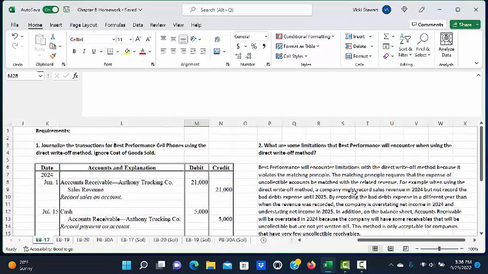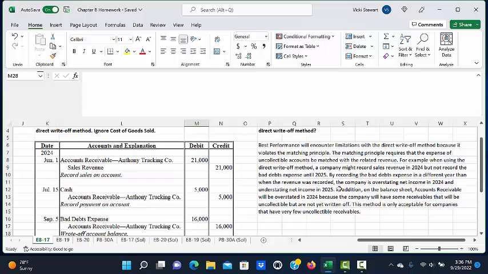In Part 2, it asks us what are some limitations that Best Performance will encounter when using the direct write-off method. Well, we know that the direct write-off method violates the matching principle. So the matching principle says that we need to match the expense of the uncollectible accounts with the related revenue.